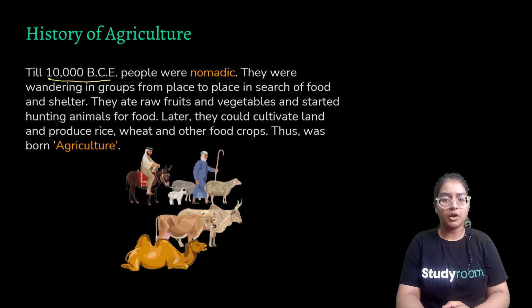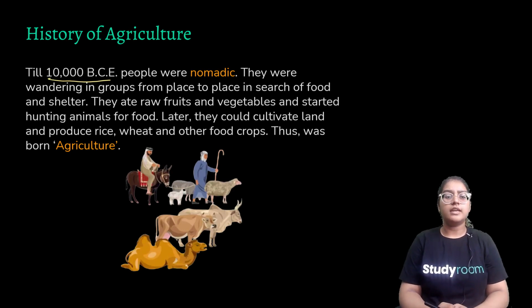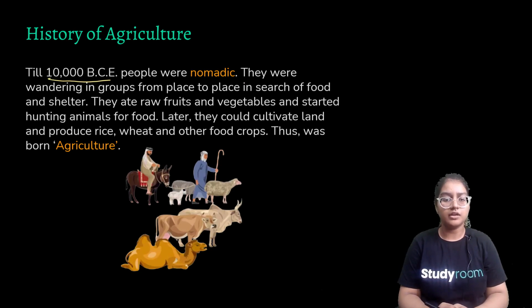Now we'll be talking about the history of agriculture. Till 10,000 BCE, people were nomadic. Nomadic means we were hunter-gatherers. We ate raw fruits and vegetables. We ate food without cooking, without frying it in oil, unlike how we do now. We used to pluck fruits or vegetables from the plants and hunt animals for our survival. We were wanderers in groups. We used to move from one place to another. We were not settlers like we are now.